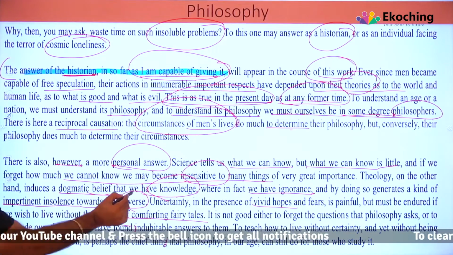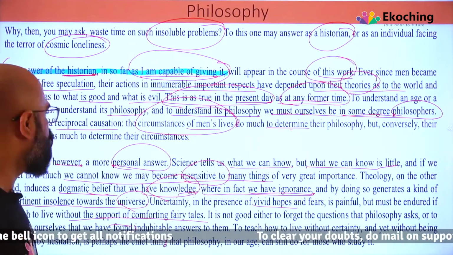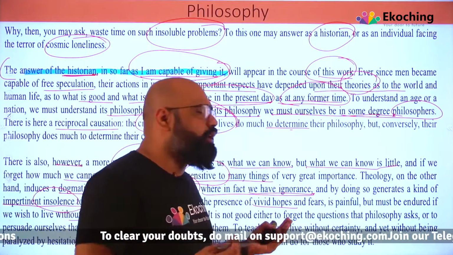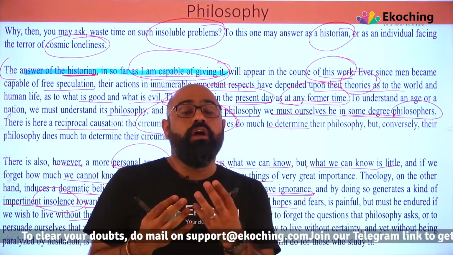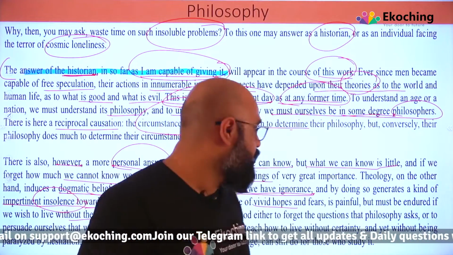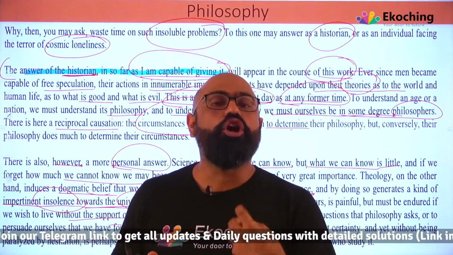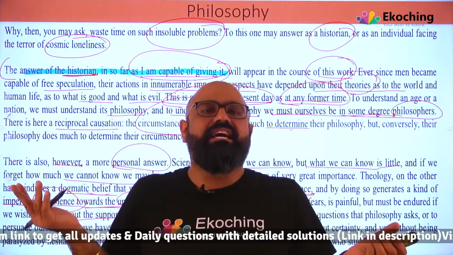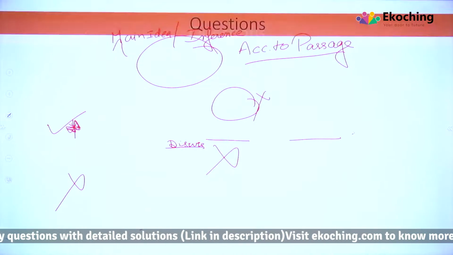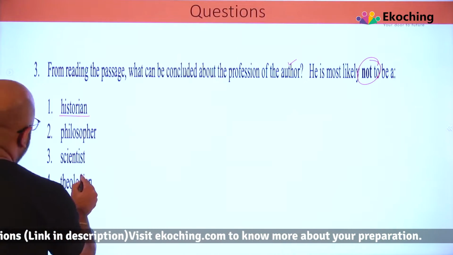induces a dogmatic belief that we have knowledge wherein we in fact have ignorance, and by doing so generates a kind of insolence towards the universe. So with this we are talking about how he may be kind of not pro towards theologians, so I can say he definitely won't be a theologian. And for science, he's not talking exactly negative of it, so he can be a scientist, but a theologian not for sure. And that's why we are marking option number 4, that he is most probably not likely to be a theologian.